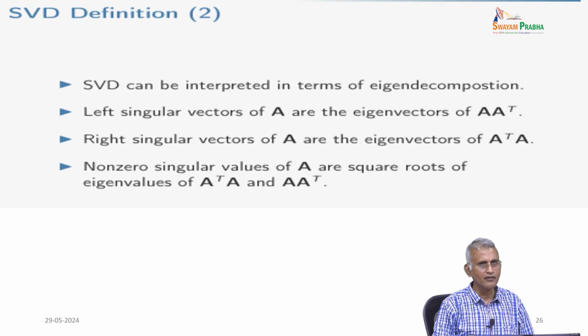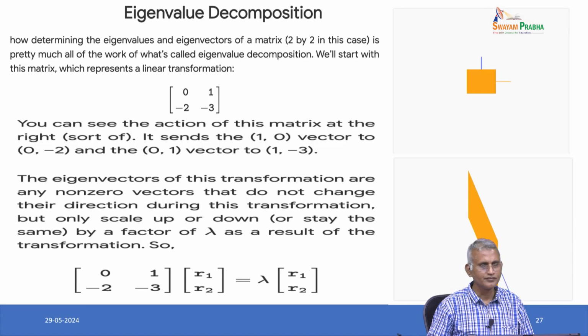Next, based on definition 2, SVD can be interpreted in terms of eigen decomposition. Left singular vectors of A are the eigenvectors of A A transpose. Right singular vectors of A are the eigenvectors of A transpose A. So, non-zero singular values of A are the square roots of the eigenvalues of A transpose A and A A transpose.